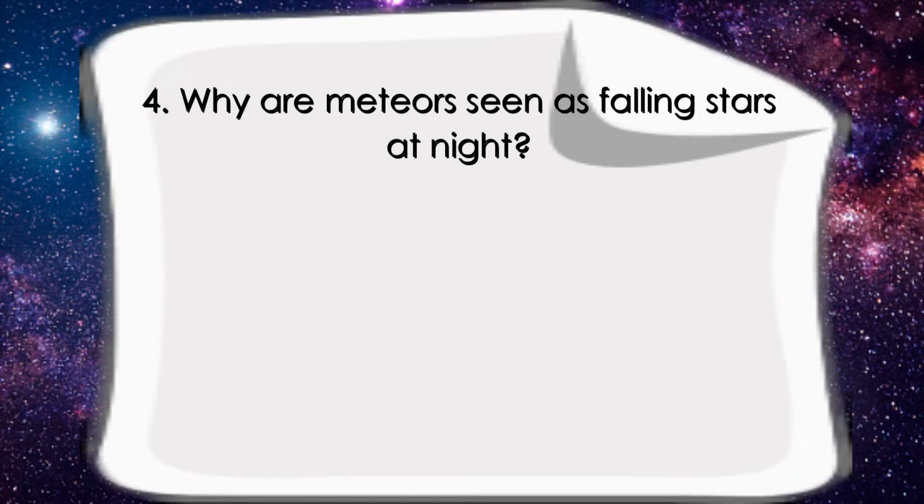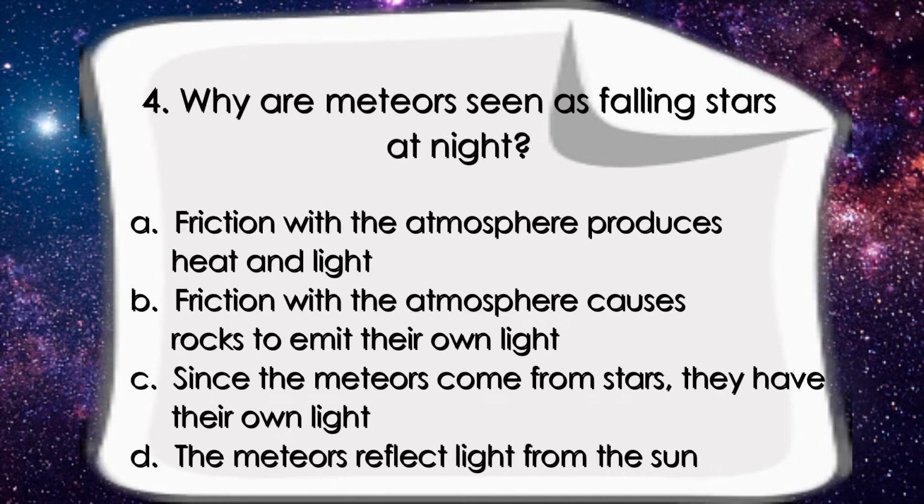Number 4. Why are meteors seen as falling star at night? A. Friction with the atmosphere produces heat and light. B. Friction with the atmosphere causes rocks to emit their own light. C. Since the meteors come from stars, they have their own light. Or letter D. The meteors reflect light from the sun.